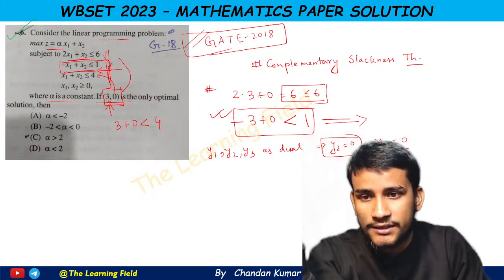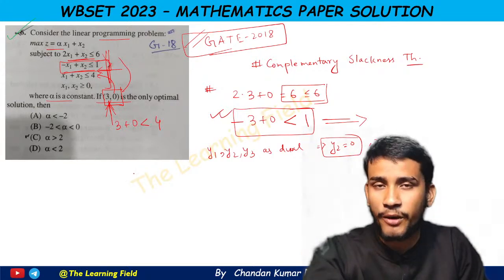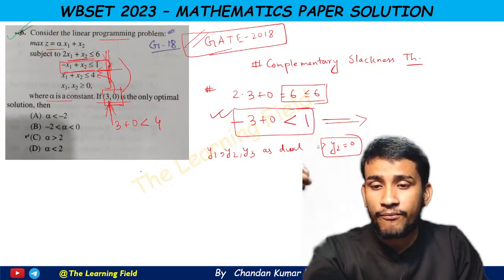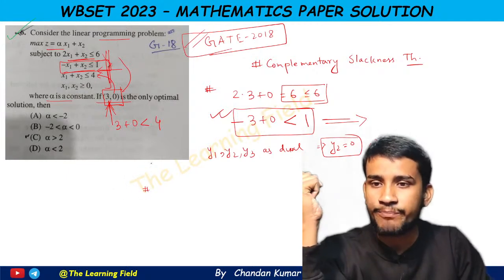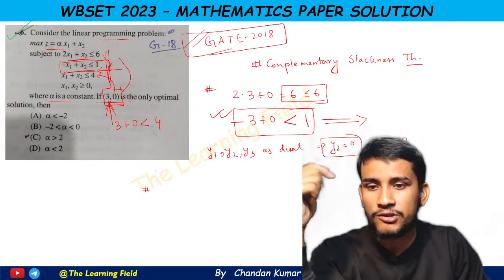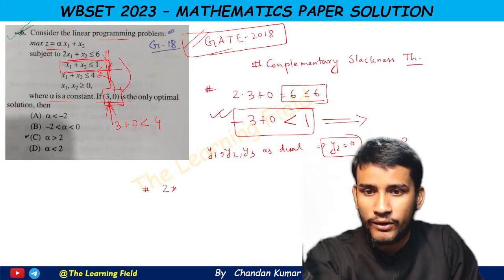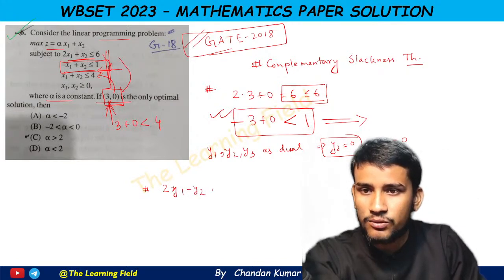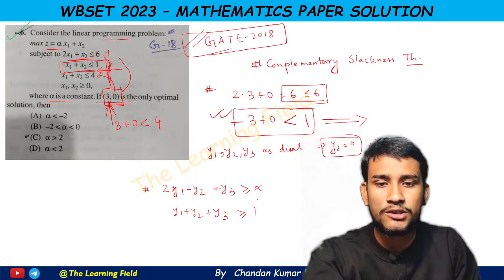Since the first variable is non-zero in the optimal solution of the primal problem, the first dual constraint is of equality type. If we write the dual of this problem, we get 2y1 minus y2 plus y3 greater than or equal to alpha, and y1 plus y2 plus y3 greater than or equal to 1. So these two are the dual constraints.